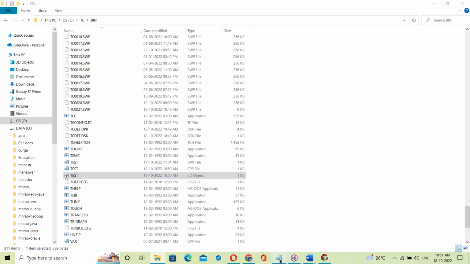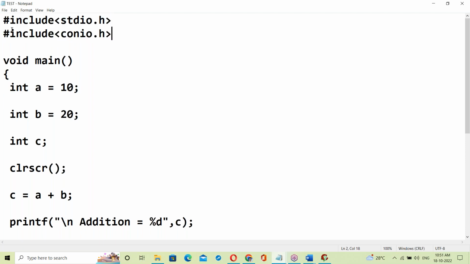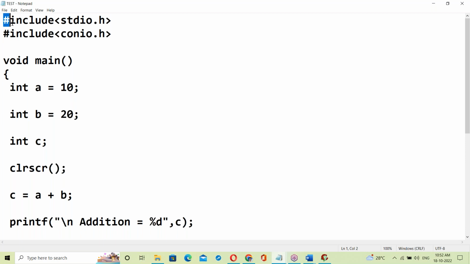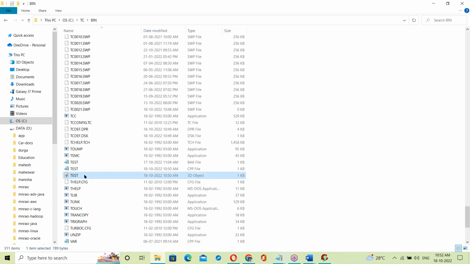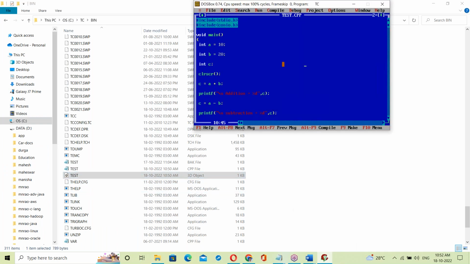Next, apart from this, these are the C libraries. These predefined libraries also have their own binary codes. The complete binary code for our C program is in the test.obj object file. Next, now run it.